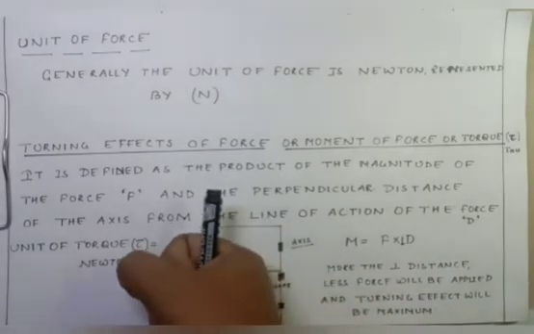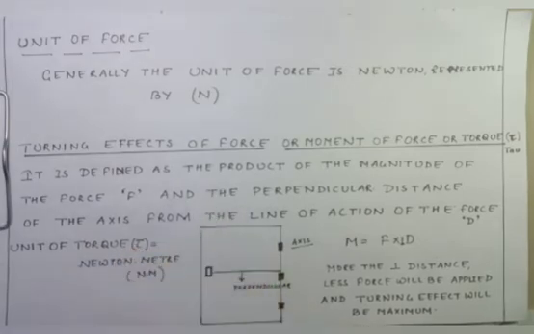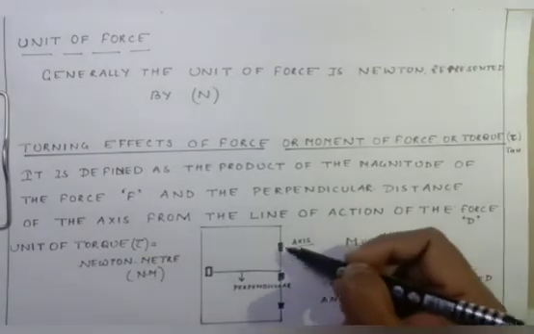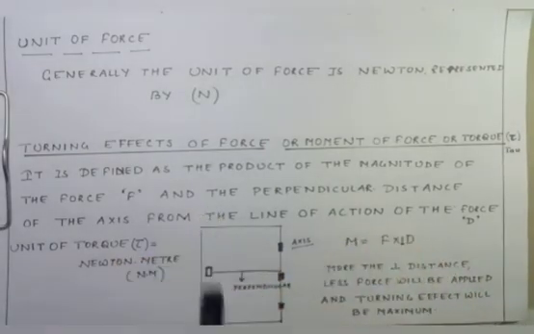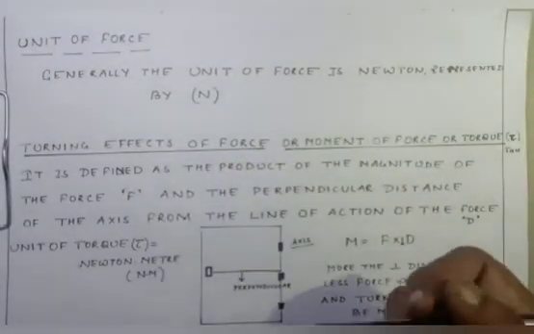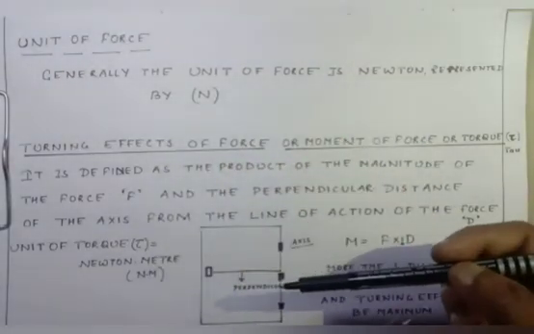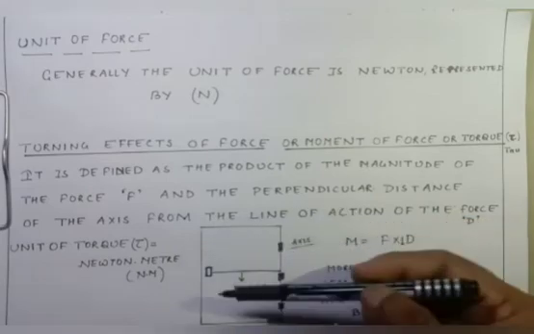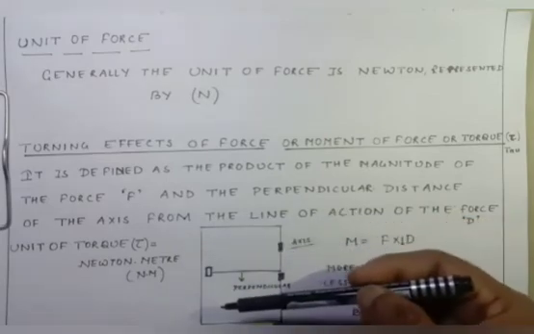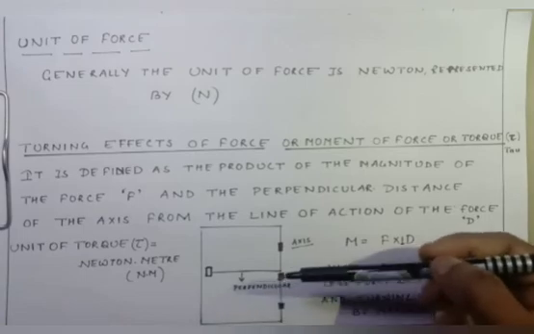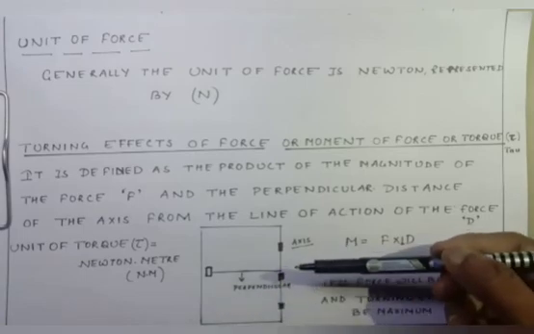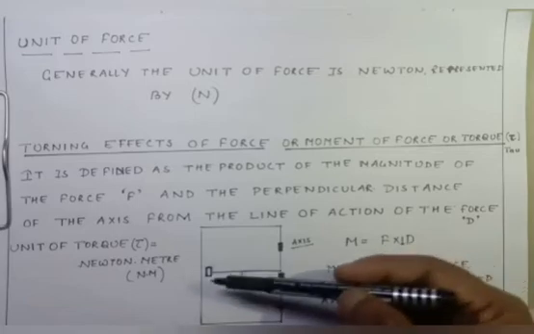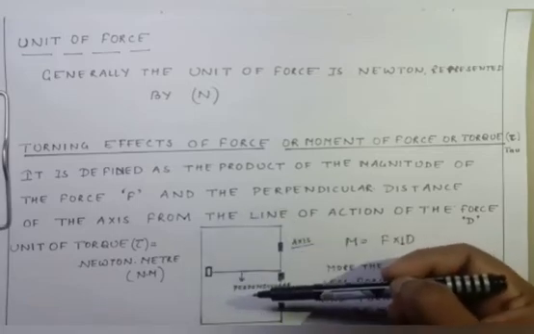You can see it is rotating through these hinges, about the axis. This means a force can displace a body or it can rotate the body. So this is called the turning effect of the force.